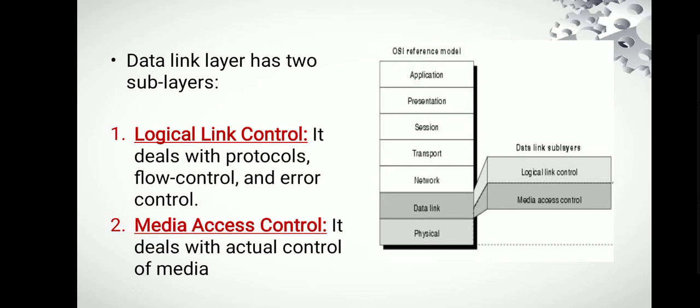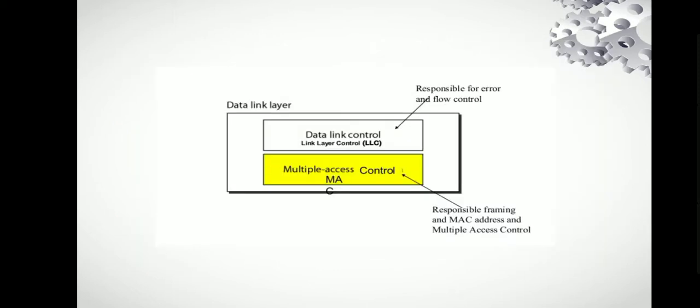The OSI reference model layers are application, presentation, session, transport, network, data link and physical. Data link layer is known as link layer control. Logical link control, or data link control, is responsible for error and flow control. Media access control is responsible for forming the MAC address and multiple access control.